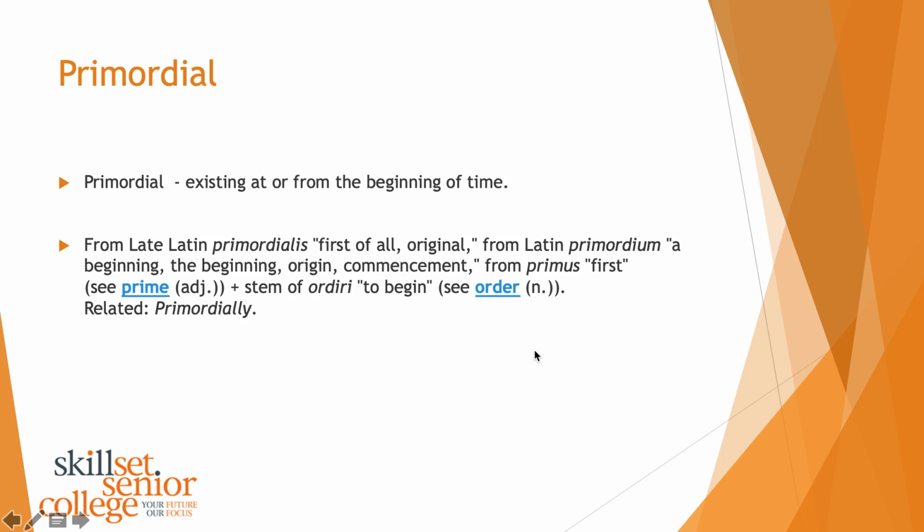So, primordial, just to make sure we know what that means, primordial means existing at or from the beginning of time. It's from late Latin, primordialis, first of all, or original. From Latin, primordium, a beginning, the beginning, origin, commencement. And from primus, first. So think of primary school, it's the first school you go to. So primordial is the first order, as it were. So when we talk about primordial hydrogen and helium, we're talking about the hydrogen and helium that was there right at the beginning of the Big Bang. Okay?